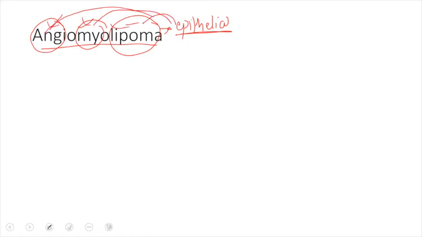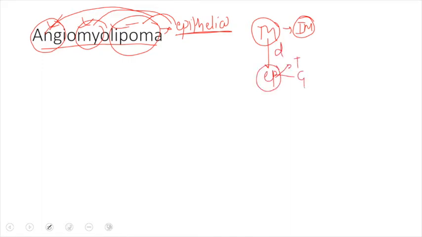Basically, what we know is that the kidney is mesenchymal in origin, and it develops from intermediate mesoderm. The mesenchymal components get differentiated into the epithelial component, which will give rise to the tubules and the glomeruli of the kidney. One of the genes responsible for the differentiation is a tumor suppressor gene. It does not have a predominant role like the Wilms tumor gene, but it also has a slight role, and this tumor suppressor gene is the TSC1 and TSC2 gene.